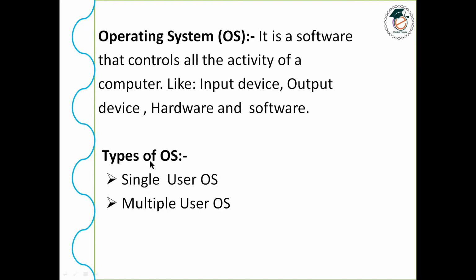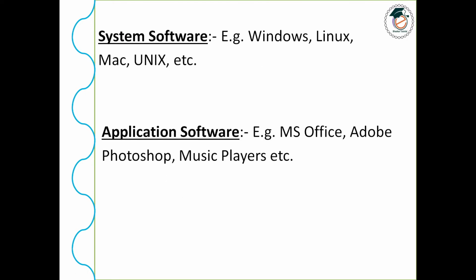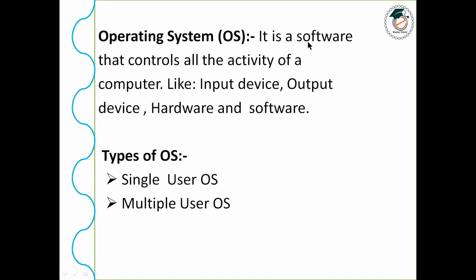Now let's see what is operating system. As here I gave you the examples of system software, that is Windows, Linux, etc. So let's see the operating system. It is a software. Basically, what is an operating system? It is a software that controls all the activity of computer, like input, output, hardware and software. Okay, this is the basic definition of operating system.